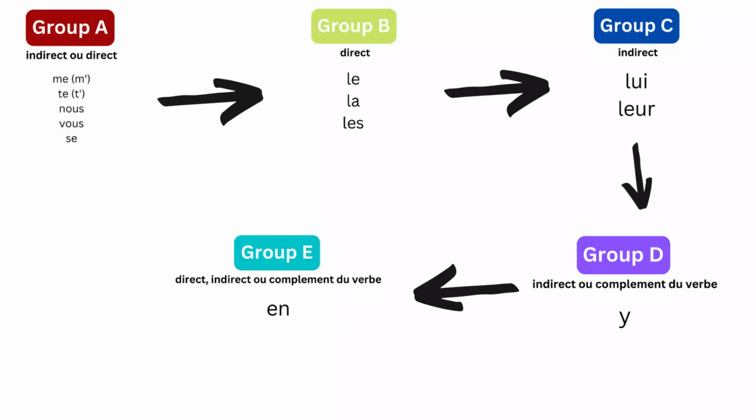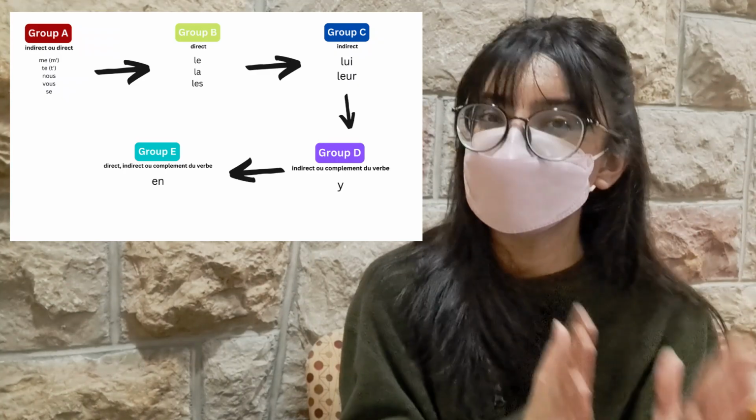So these are the 5 groups that I want you to take a look at, and it's very important for you to understand the order of these pronouns. See, it could be a little bit confusing for me as well, but it's completely fine because we will go through them together. When we say Group A, Group B, Group C, Group D, and Group E, it's very important for you to understand that Group A will always be before your Group B, and your Group B will always be before your Group C. Your Group C will always be before your Group D, and your Group D will always be before your Group E.